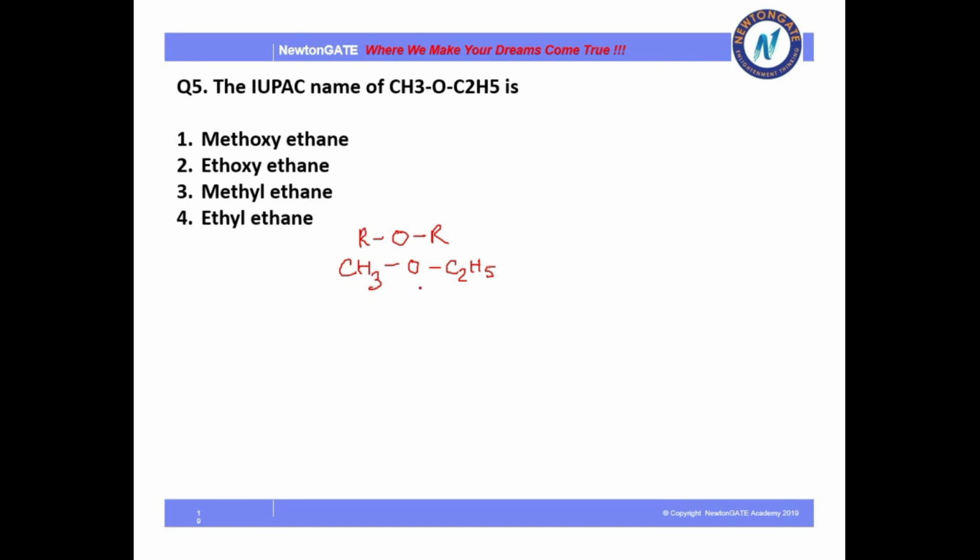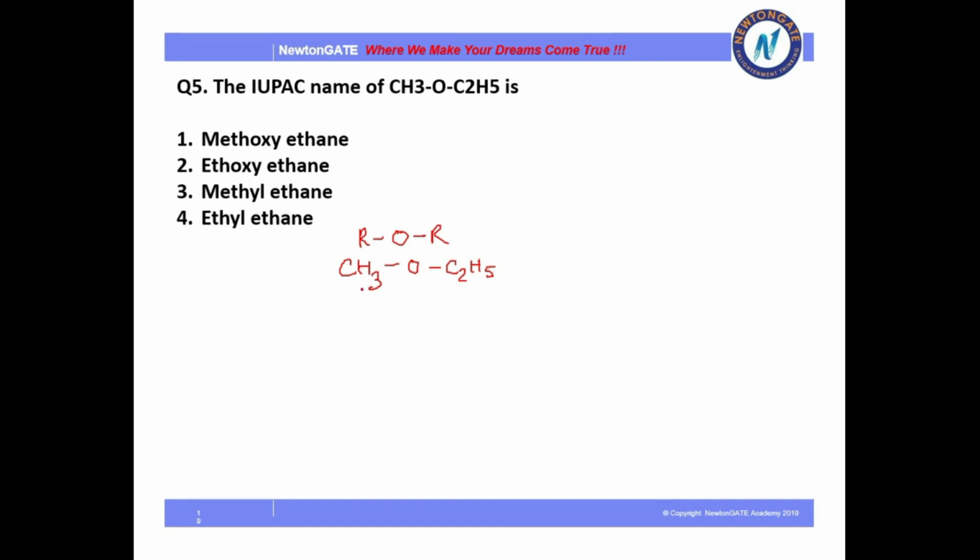But you can see here it is an unsymmetric ether. On one side of oxygen there is 1 carbon and on the other side there are 2 carbons. If this type of situation arises where there are greater and lesser carbons on both sides, then the side which has the lesser number of carbons we will write with oxy, and the side which has the greater number of carbons we will write as it is.